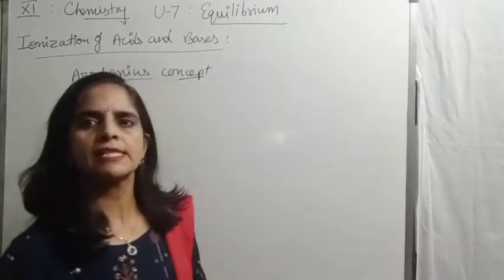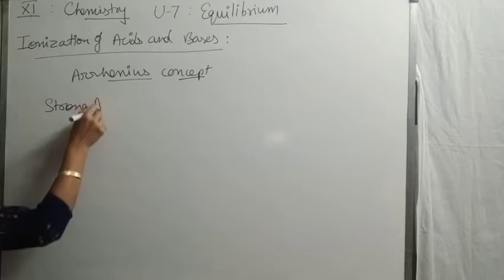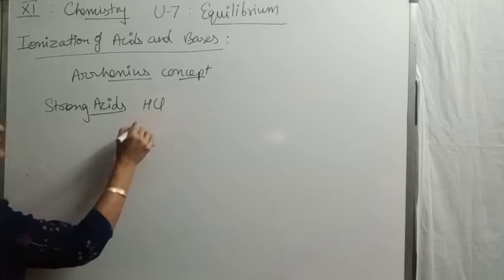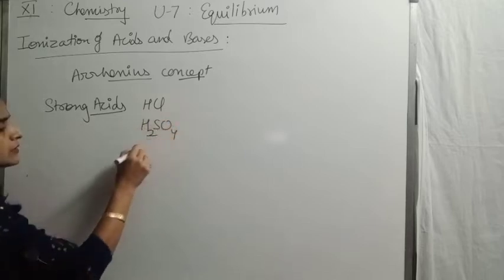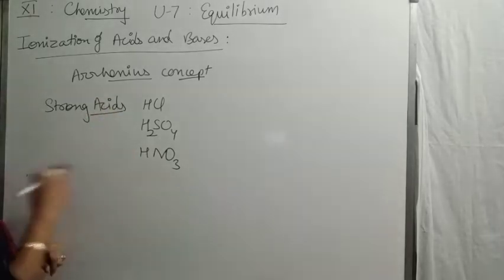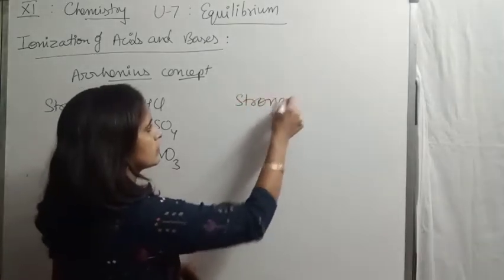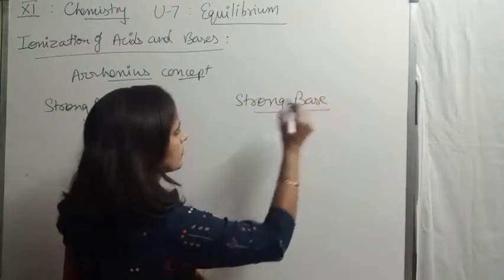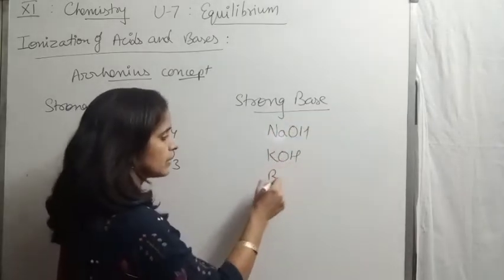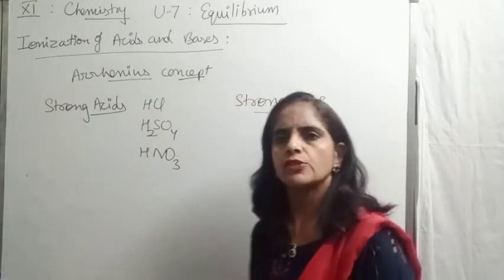Let's take a few examples of strong acids: hydrochloric acid, sulfuric acid, nitric acid. Similarly, strong bases: for example, sodium hydroxide, potassium hydroxide, barium hydroxide.